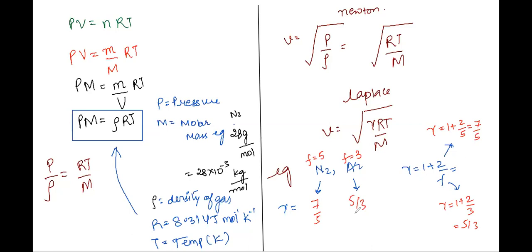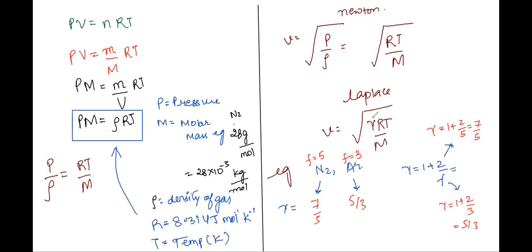Now, suppose I'm telling you, find out the ratio of speeds at the same temperature. Speed of what? Speed of a wave. Speed of a wave in nitrogen and speed of the same wave in argon. So see here, if I'm talking about the same temperature, then R and T will be the same in RT by M. What will be different? Molar mass and gamma value.